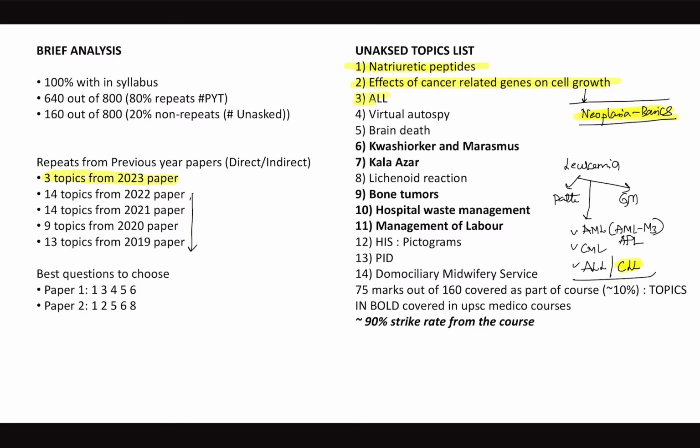Now ALL is done. The next thing is, as I said, these two questions, though they are off the beat. From the gray zone point of view, one gray zone topic from forensic medicine is forensic examination of injuries. They can ask any injury, right? And next is Kwashiorkor and Marasmus. Luckily, in this test series, it is a question from a pediatrics topic. We know how important the grading of protein energy malnutrition is, right? As per IMNCI and WHO and all. In that, the two variant forms of protein energy malnutrition are Kwashiorkor and Marasmus.